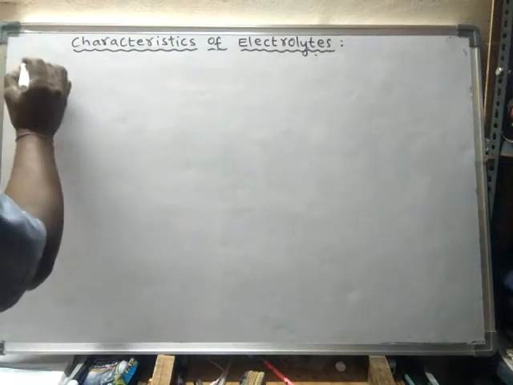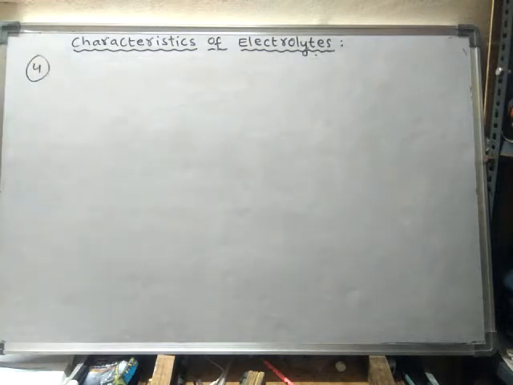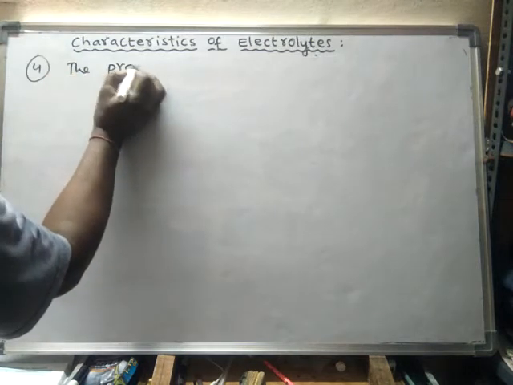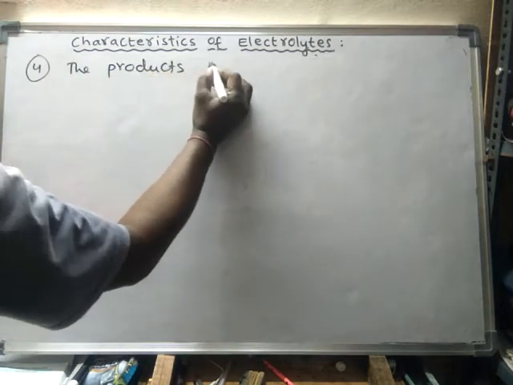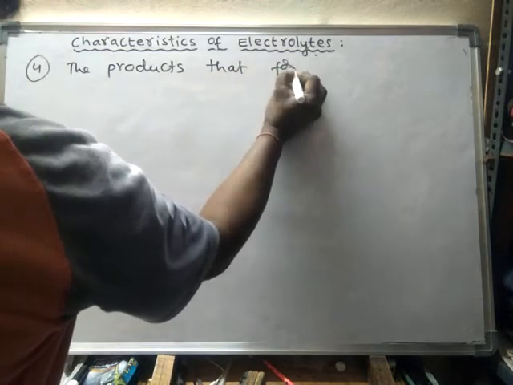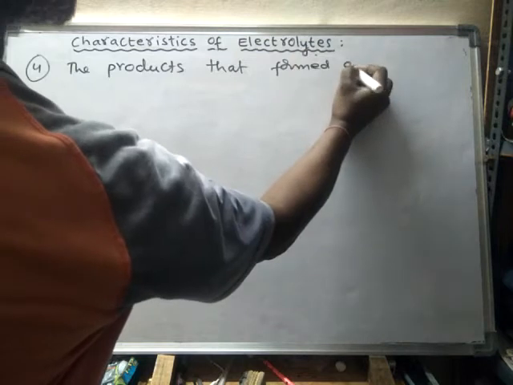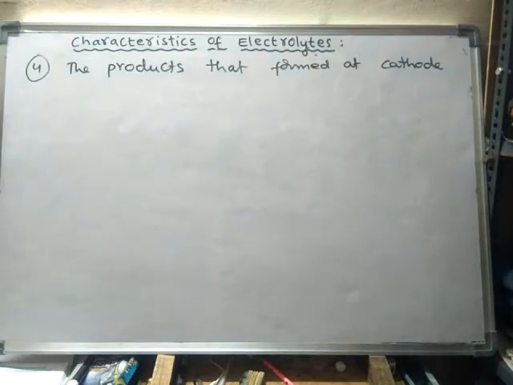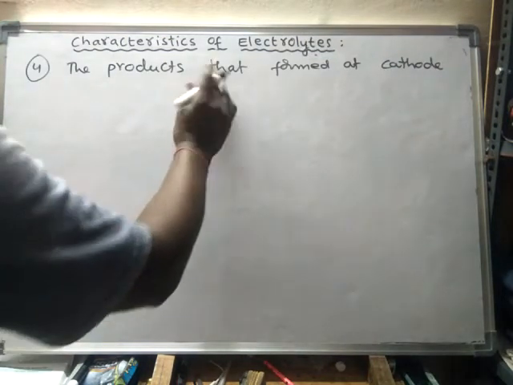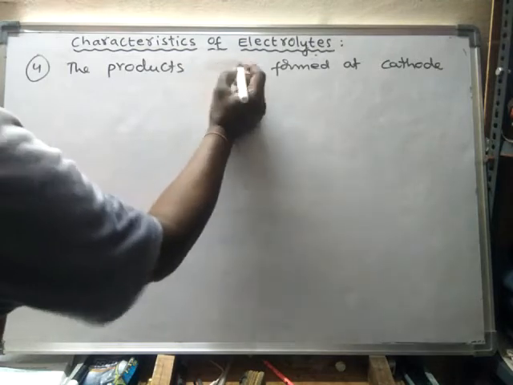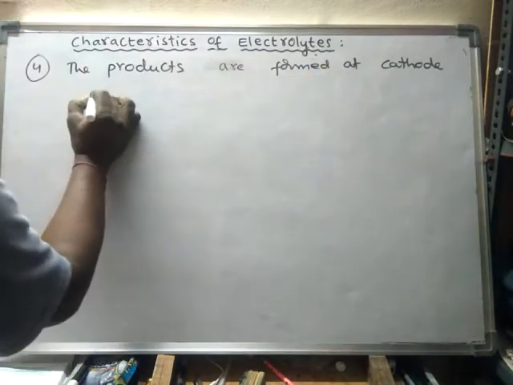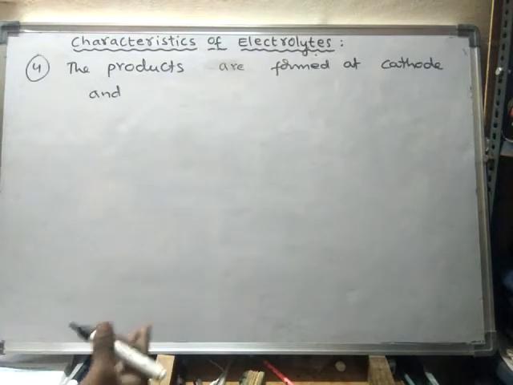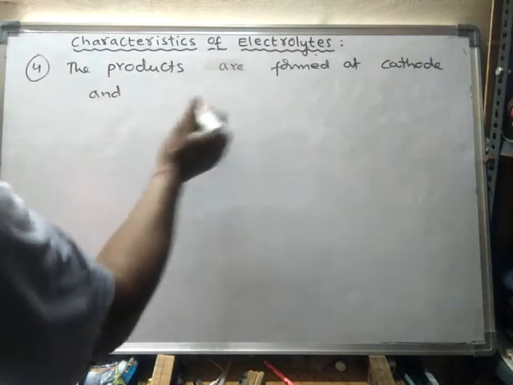Now, another characteristic of electrolyte is that the products are formed at cathode and anode.